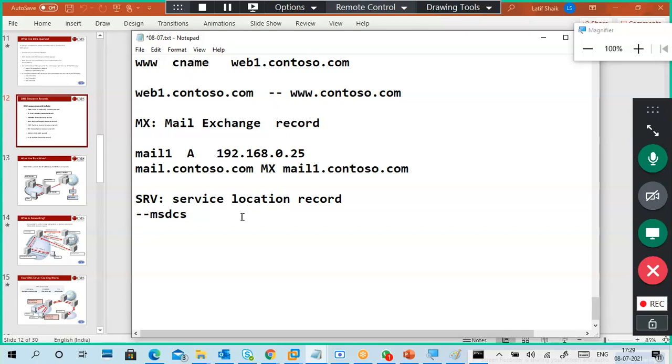So the service location record means you have a domain controller, right? You have a domain controller who authorizes usernames and passwords, domain controller only.